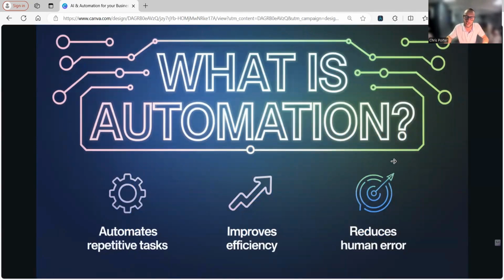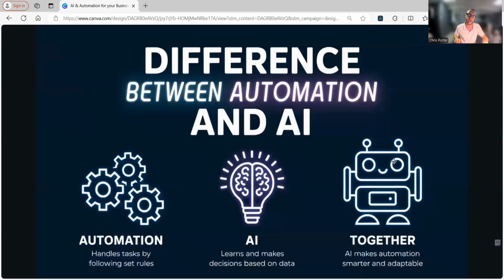It improves efficiency and it reduces human error, right? So a lot of companies out there should be using automation to some extent in their business, even without AI integrated into it, which we're going to get into. From automating workflows to handling patterns you need done in your business, automation has definitely been around for a while, but now we have a new advanced capability by using AI, okay?